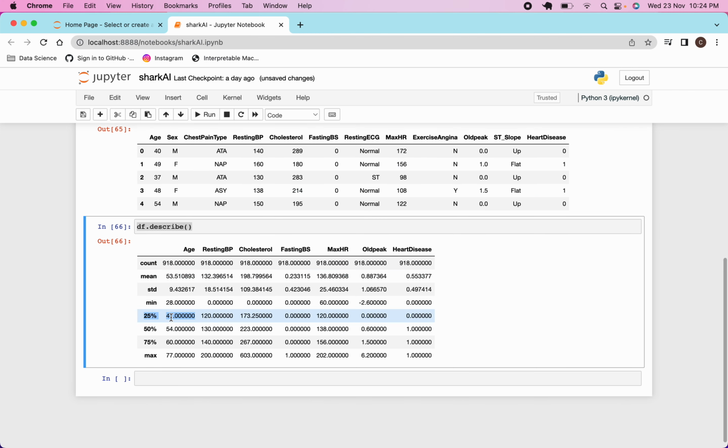You can see that 25% is 47, that means 25% of data is less than 47 and 75% of data is greater than 47.